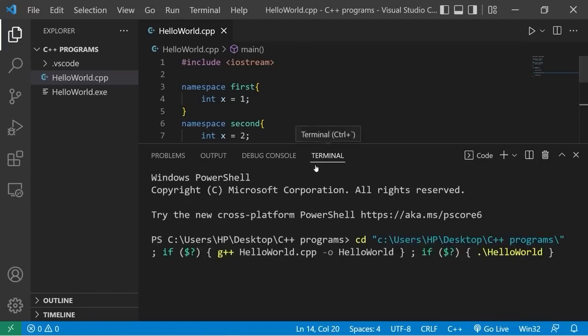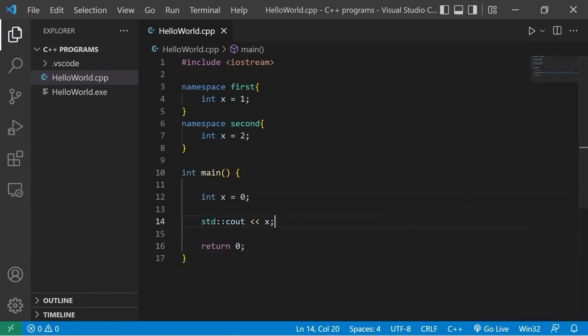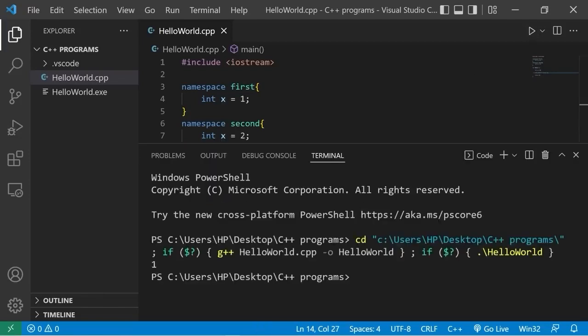If I display x, x would be 0. If I would like the version of x that is found within the first namespace, I would take that entity, in this case x, and prefix the namespace. Let's say first, then 2 colons. The 2 colons is known as the scope resolution operator. I'm referring to the version of x that is found within the first namespace, and that version of x has a value of 1.